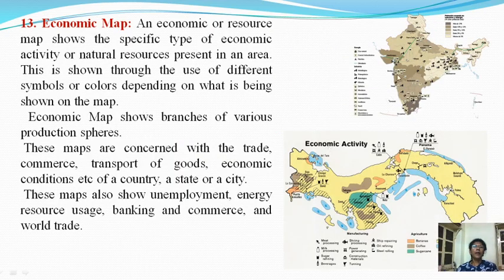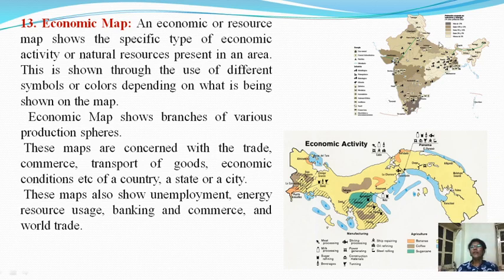Next is an economic map. An economic or resource map shows the specific types of economic activity or natural resources present in an area. This is shown through the use of different symbols and colors depending on what is being shown on the map. An economic map shows branches of various productions. These maps are concerned with trade, commerce, transport of goods, economic conditions, etc. of a country or state or a city. This map also shows unemployment, energy resource usage, banking and commerce, and world trade.